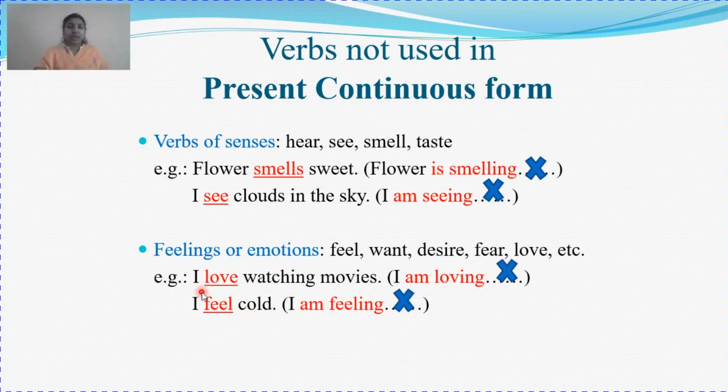Let's go to examples. I love watching movies. You cannot say I am loving to watch movies or I am loving watching movies. This is absolutely wrong. I love watching movies. I love sweets. I love children. You don't say I am loving children. Clear? Then here also, I feel cold. I feel hot. Most of the time we say I am feeling cold. I am feeling hot. It's absolutely wrong. That is a wrong formation of the sentence. We say I feel cold.